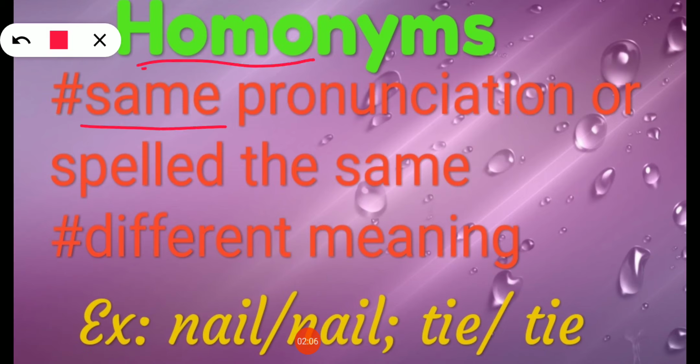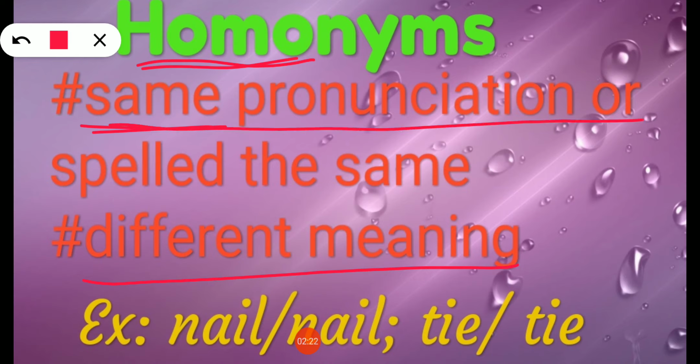So homonyms are words with the same pronunciation, and even the spelling may also be the same, but the meaning will be different.